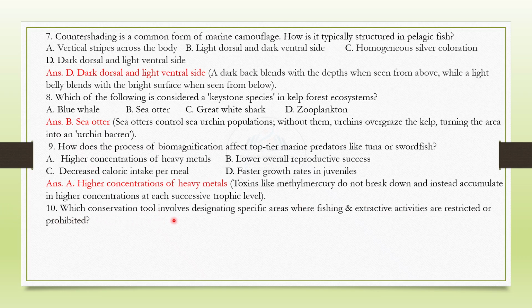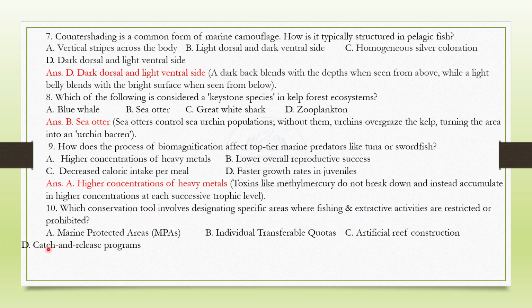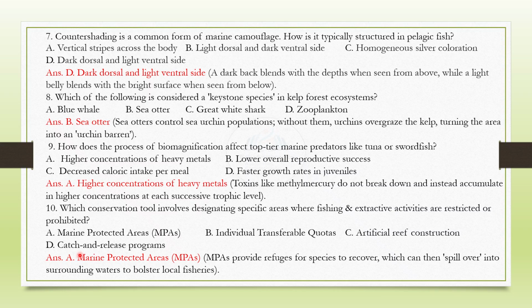Which conservation tool involves designing specific areas where fishing and extractive activities are restricted or prohibited? Yes, you have heard this also in the previous slides, and the correct choice is A. Marine protected areas. MPAs provide refuge for species to recover, which can then spill over into surrounding waters to bolster local fisheries.